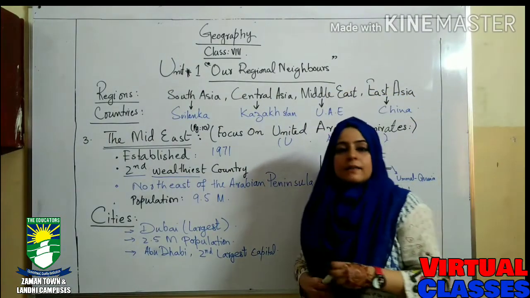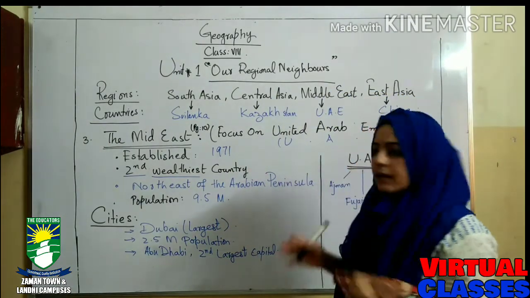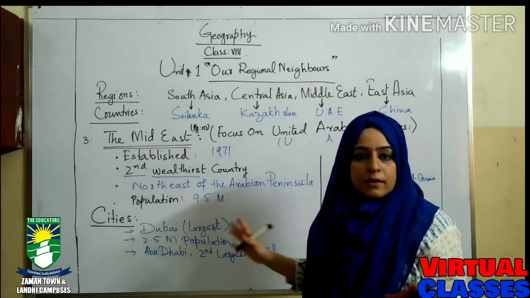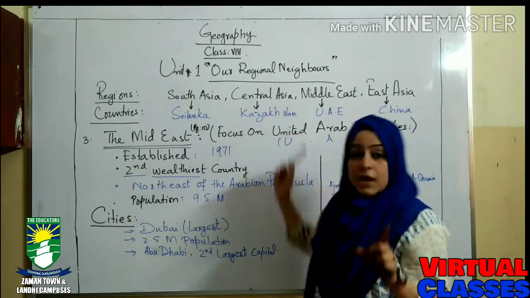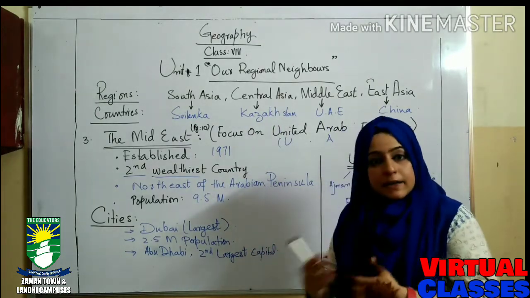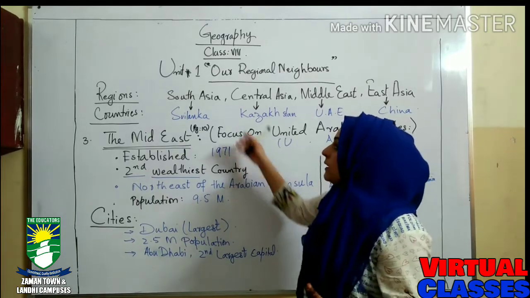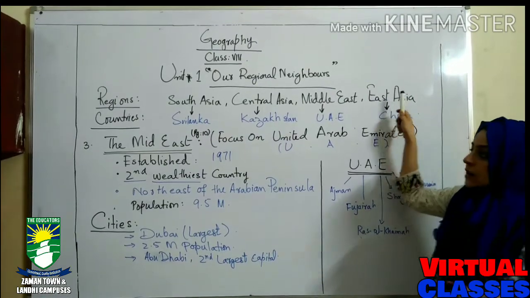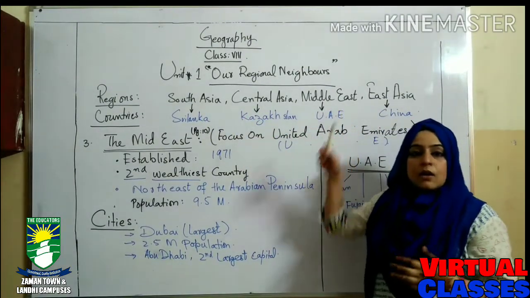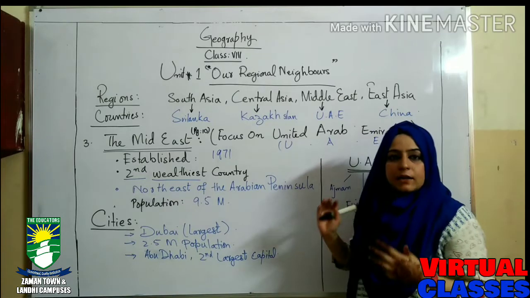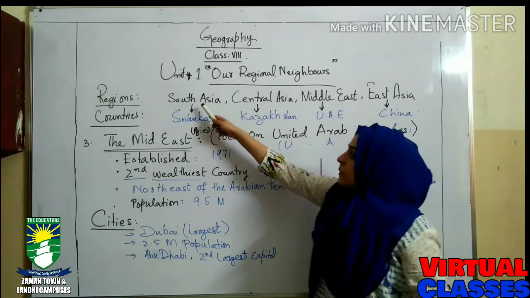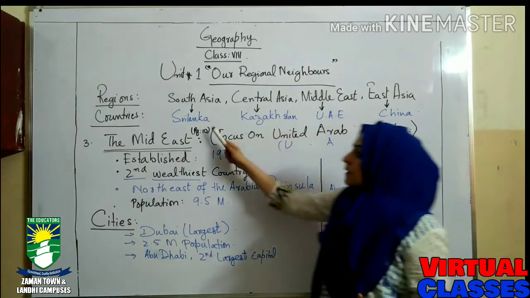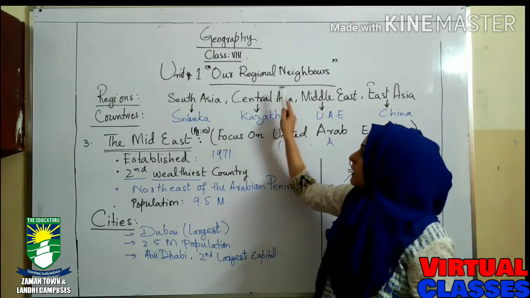Now, in our previous class, we discussed the regional neighbors of Pakistan. We defined four regions which are neighboring, meaning they are connected to each other: South Asia, Central Asia, Middle East, and East Asia. Their land borders are connected to each other. These are the neighboring regions.